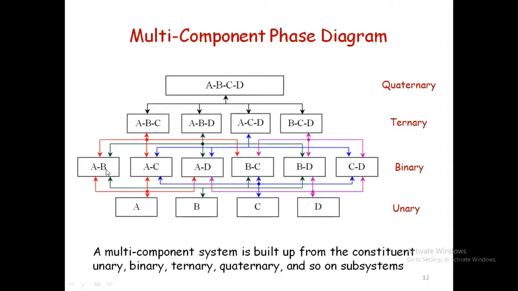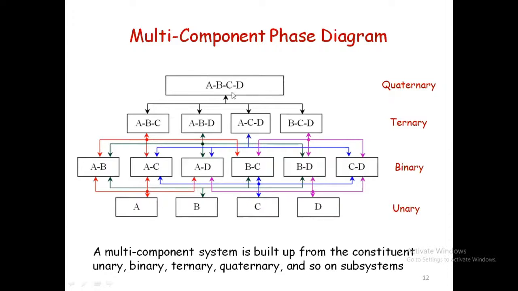The second stage is about the binary. It is going to be a combination of two elements from the unary data. We are going to use the unary data, and if we are mixing, what is going to happen? That is about the binary, and most of the binaries in the periodic table are completed. Next is ternary, but in the periodic table it is not completed. Still, there are a lot of options in it. So it is going to be the combination of unary, binary, and we are going to look at the ternary interaction.